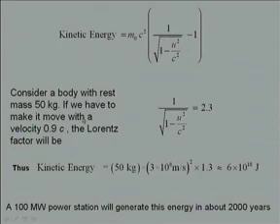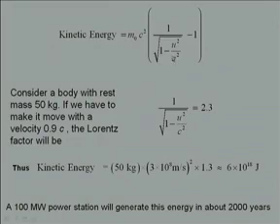Now, if we consider a body whose rest mass is 50 kilograms, and we make it move with an enormous velocity, which is 0.9 times the velocity of light in free space, the Lorentz factor you can calculate: 1 minus 0.9 whole square, 1 minus 0.81, and with a simple numerical calculation you will get a factor of the order of 2.3.